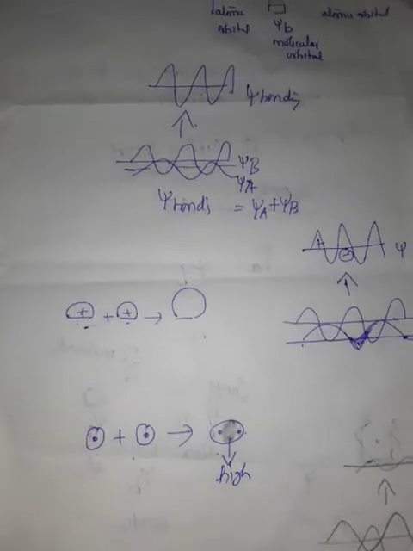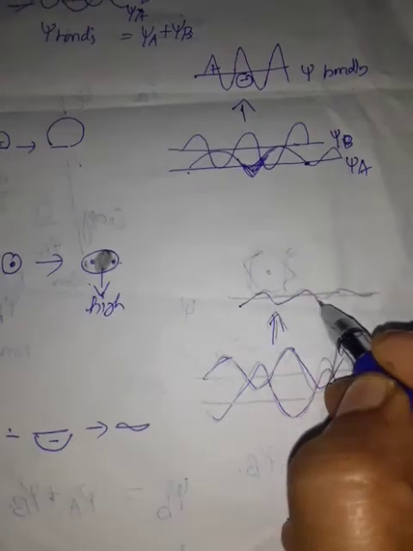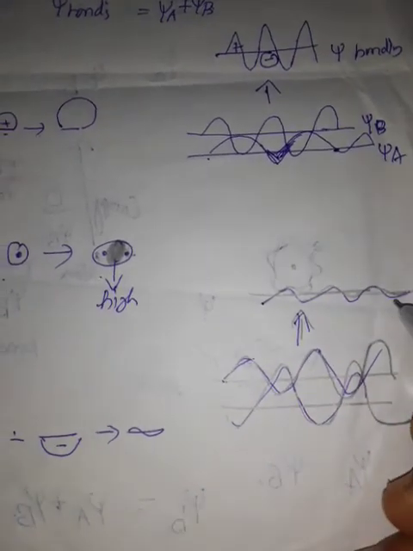Now, when two waves are in opposite directions, that is, the crest of one wave combines with the trough of the other wave, the amplitude gets cancelled.